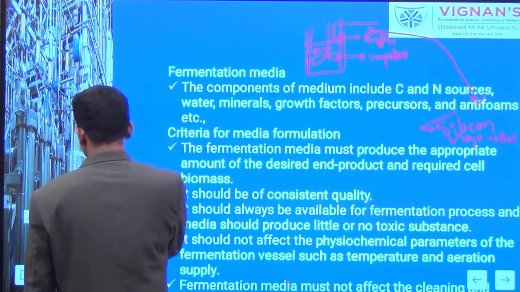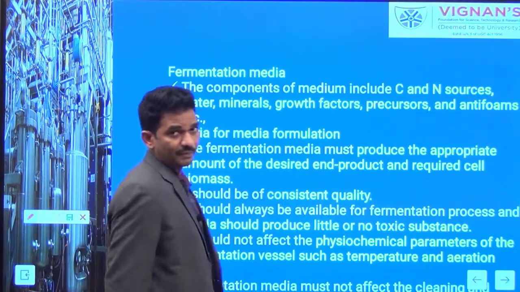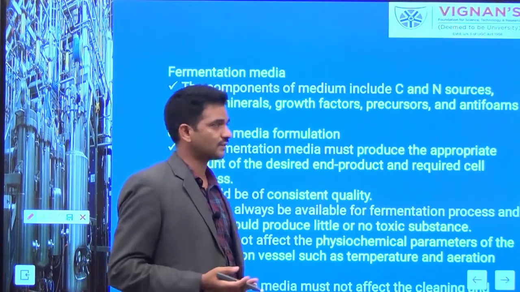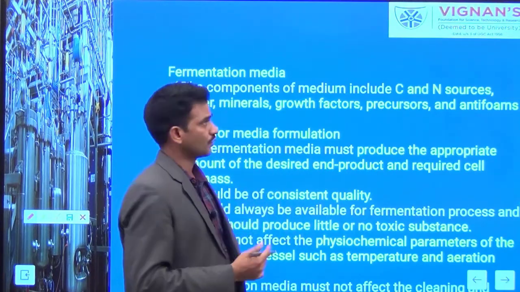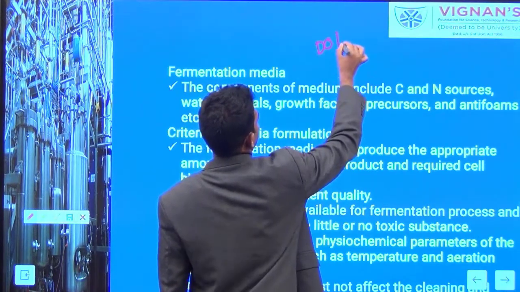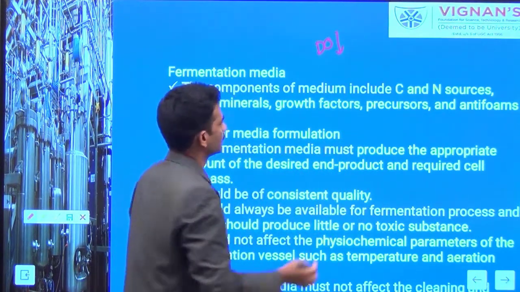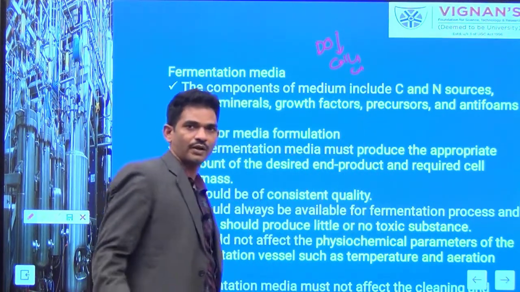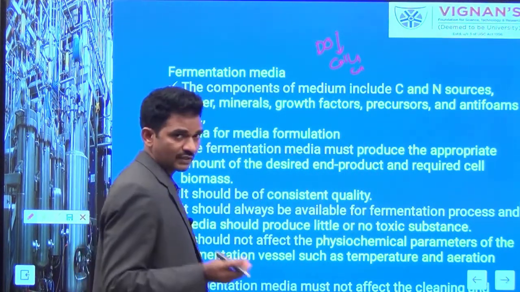But while adding these oils, it should be at a minimal level. Otherwise, the medium properties inside the reactor are varied. Inside the medium, there is a lowering of the dissolved oxygen concentration. Sometimes the cells are also subjected to death. That's why we have to supply a minimal quantity of the oils.